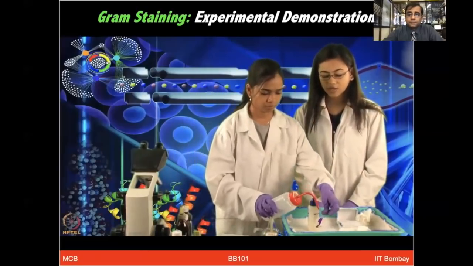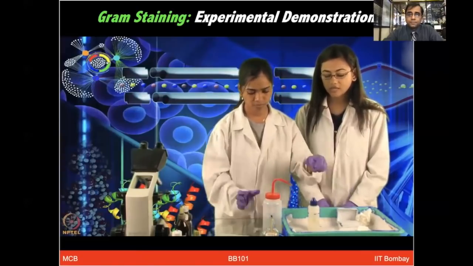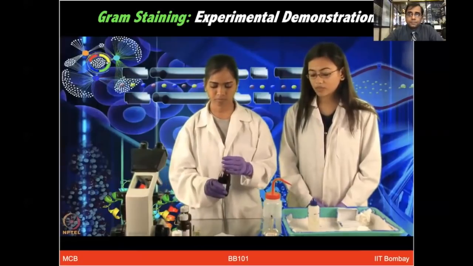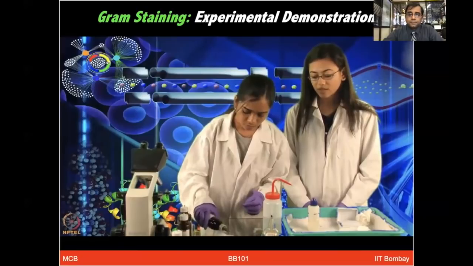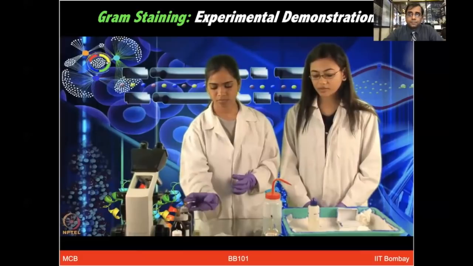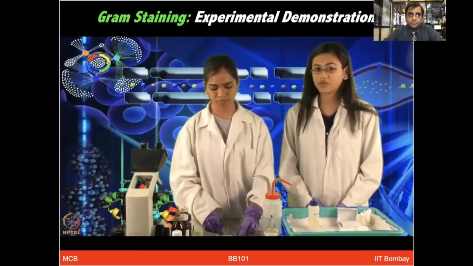The gram's iodine forms a complex with crystal violet and gets stuck to the bacterial cell walls. So when we wash the smear with decolorizer, the gram-positive bacterial cells stay violet and the gram-negative cells lose the primary stain, that is the crystal violet, and then get stained with the second counterstain, which is the safranin.